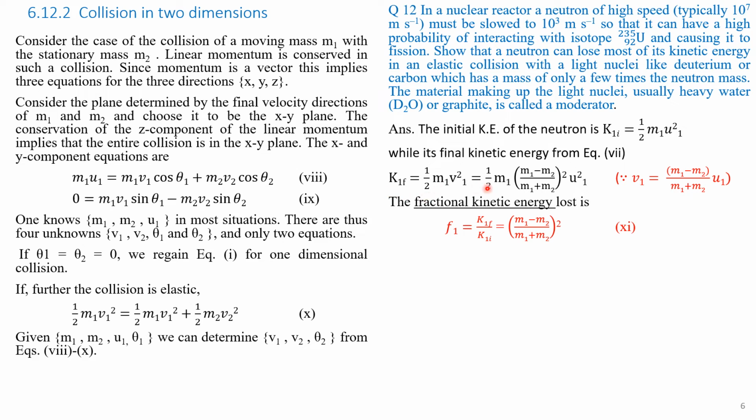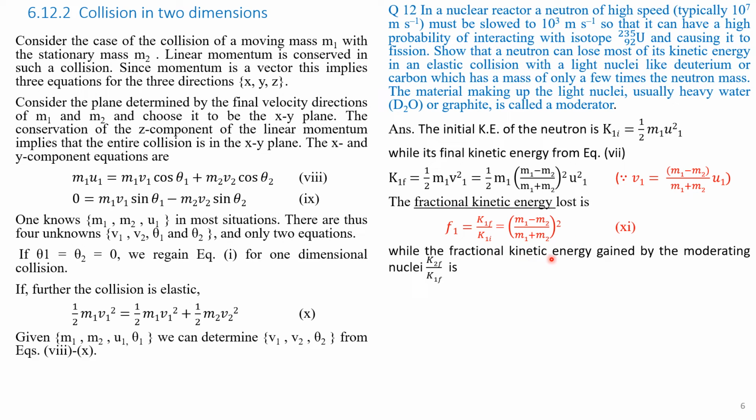K1F is given here, half of M1 into (M1 minus M2 divided by M1 plus M2) whole square into U1 square, divided by K1, which is given here. So you put the values of Kf and Ki in this equation. We get F1 equal to (M1 minus M2 divided by M1 plus M2) whole square.